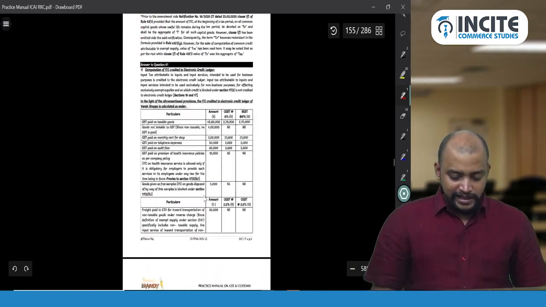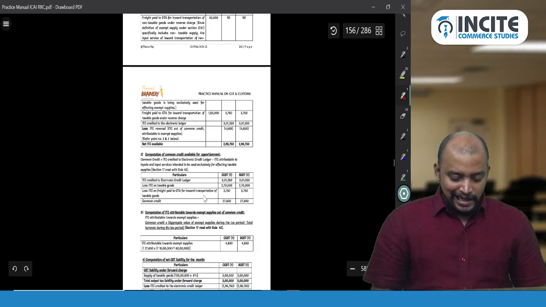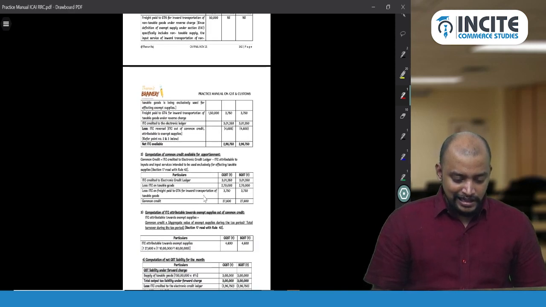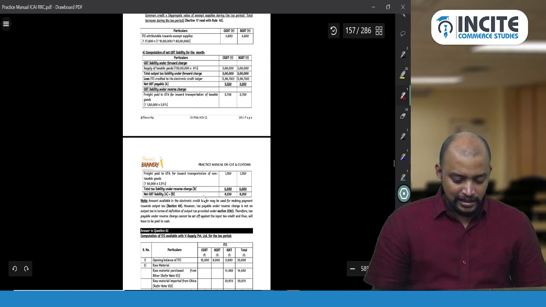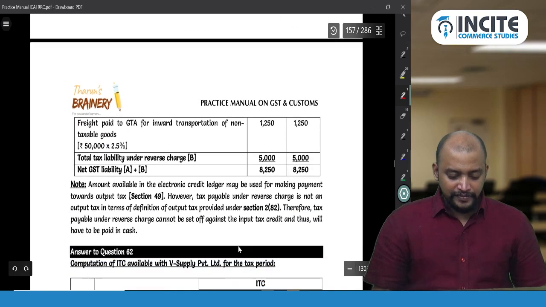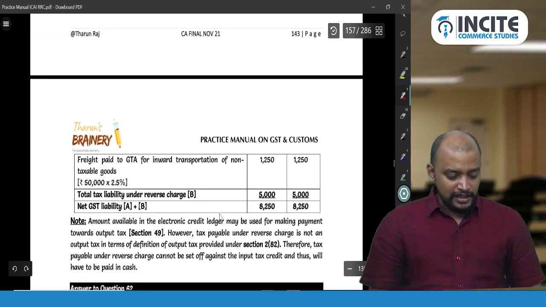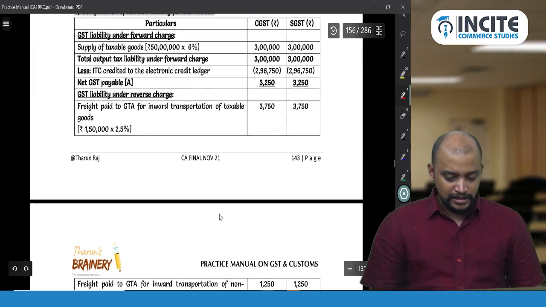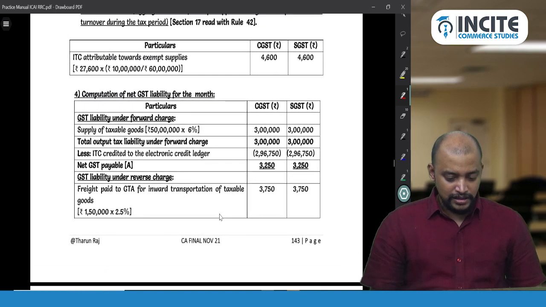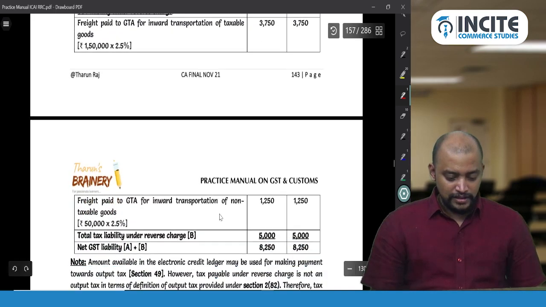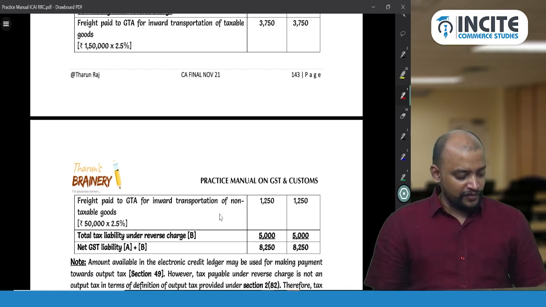Question number 61. So see the liability. What is the total tax liability? So reverse charge 5,000 and 8,250 plus 8,250.